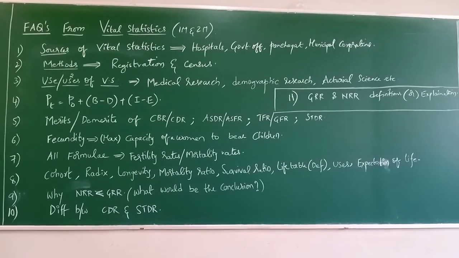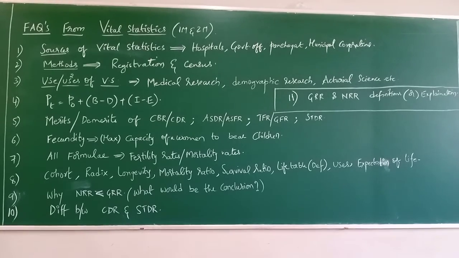Now, demerits of GFR. It cannot be used for comparing fertility rates of different populations, whereas for TFR, that is a merit. Remember, TFR is used for comparing the fertility of different populations. At the same time, let us first see GFR. GFR does not indicate the rate of growth of population due to births, because it is based on only a part of the population. That's why it cannot indicate the rate of growth of population due to live births.